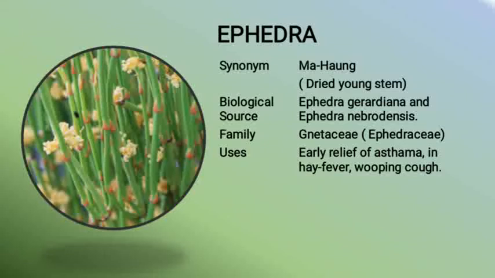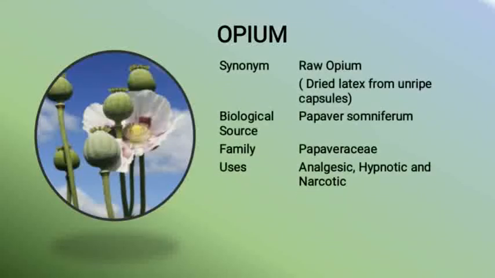Moving to the next drug which acts on nervous system. So this is opium, right? Its synonym is raw opium and it consists of dried latex that is obtained from unripe capsule of the plant Papaver somniferum belonging to the family Papaveraceae, and it is used as analgesic, as hypnotic and narcotic.